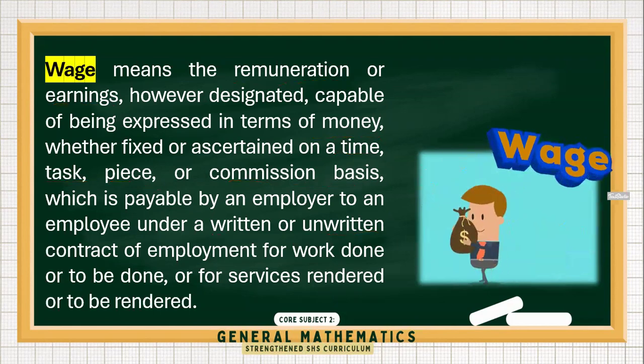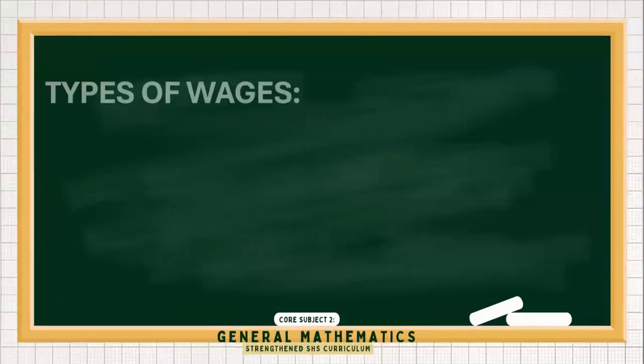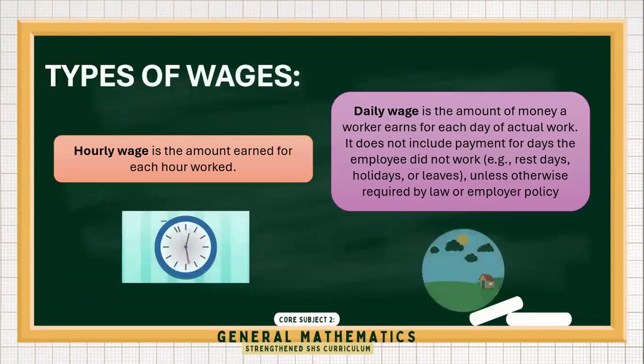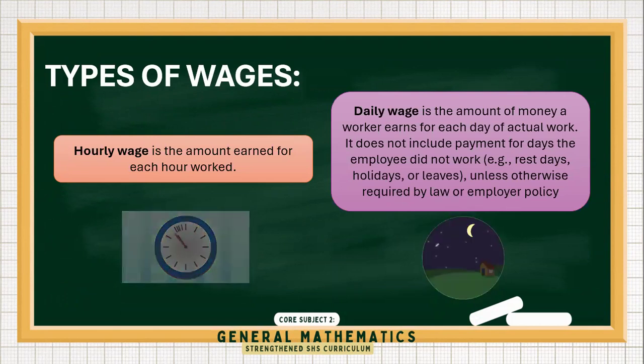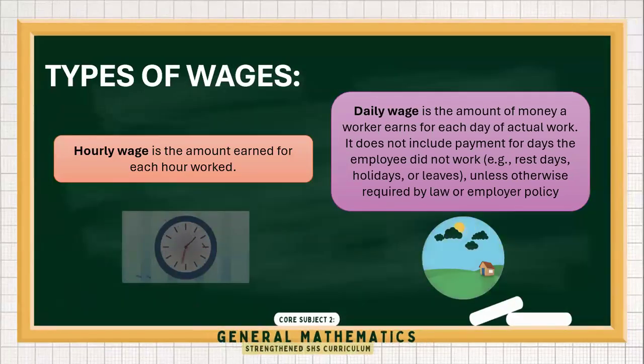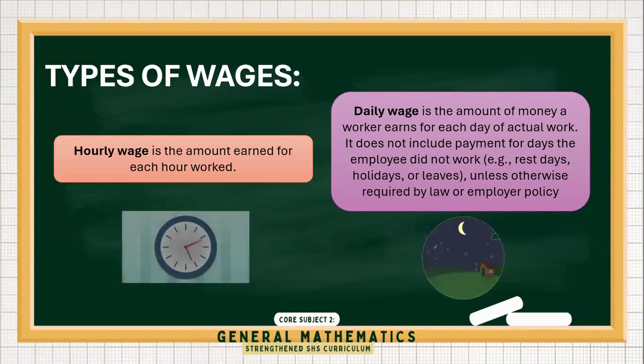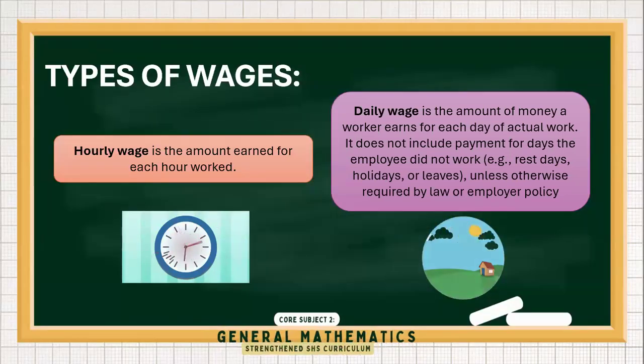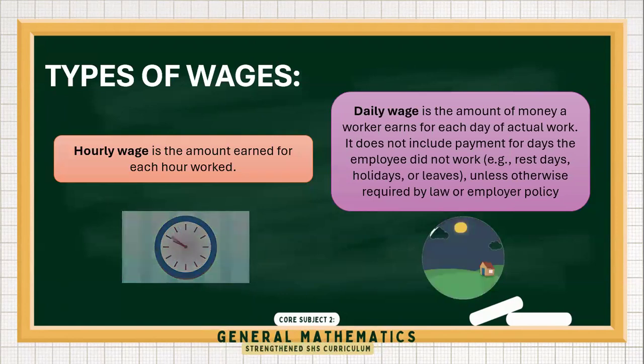So there are two types of wages. So hourly wage is the amount earned for each hour worked. And daily wage is the amount of money a worker earns for each day of actual work. So it does not include payment for the days the employee did not work, for example, during rest days, holidays, or leaves, unless otherwise required by law or employer policy.